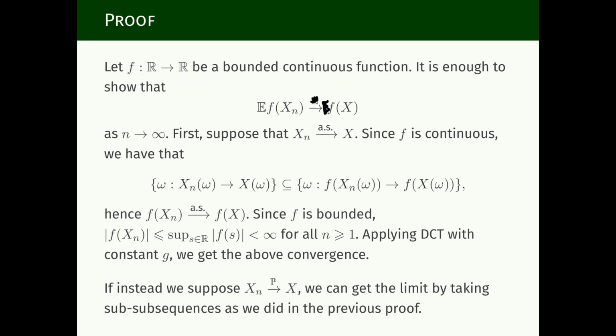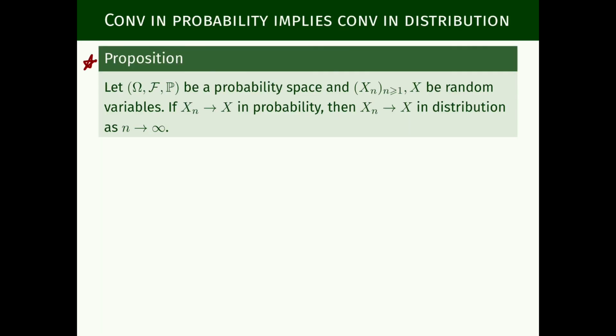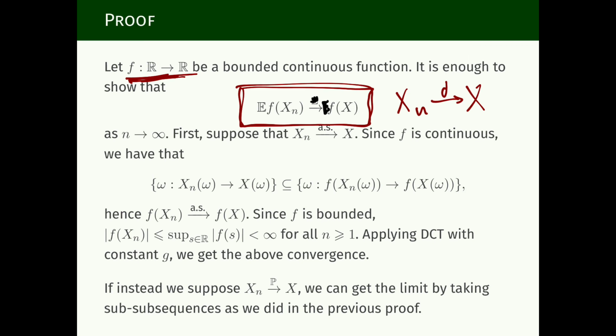So we have proved that, assuming Xn converges in probability to X, for any continuous bounded function f from reals to reals, we have this convergence of numbers here, and this is the same as Xn converging in distribution to X, which concludes the proof of this proposition and therefore concludes this video lecture and this unit.